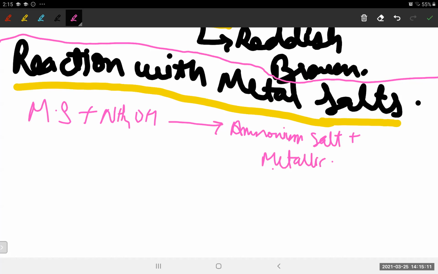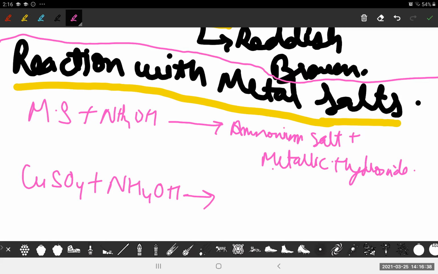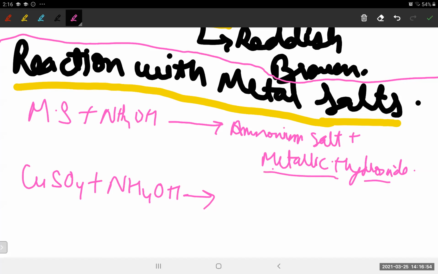Now let's take an example of this. Let's take a metallic salt of Cu. It will give us the ammonium salt, which is NH4, and the metallic hydroxide. What is the metal? Cu. What will its hydroxide be? Cu(OH) whole twice, isn't it?